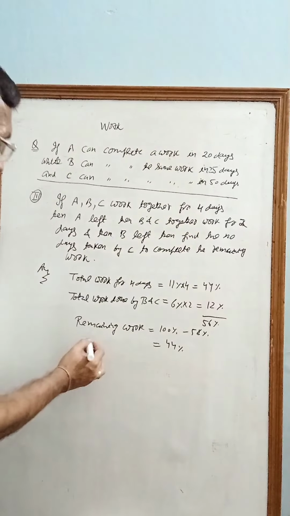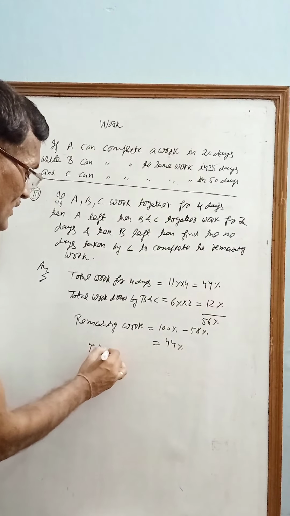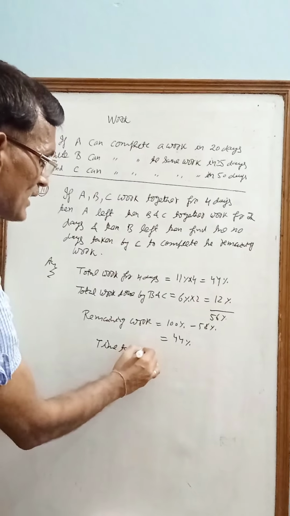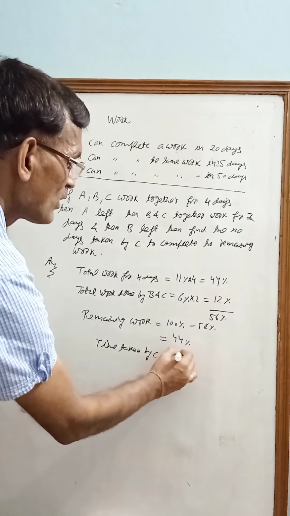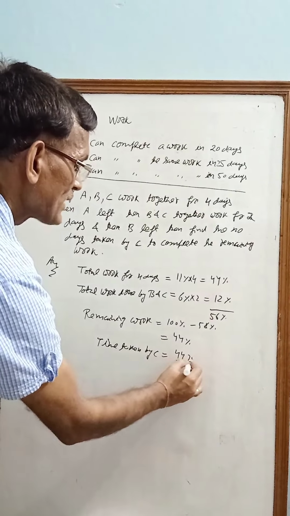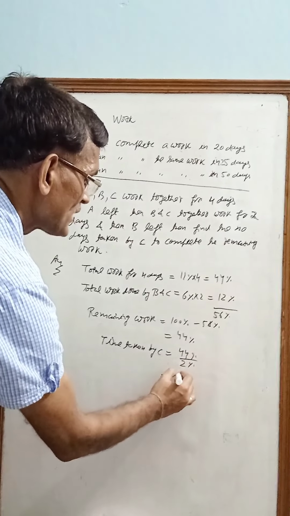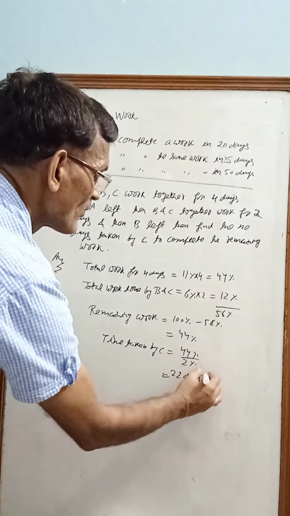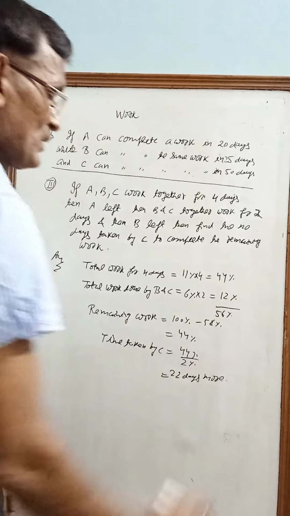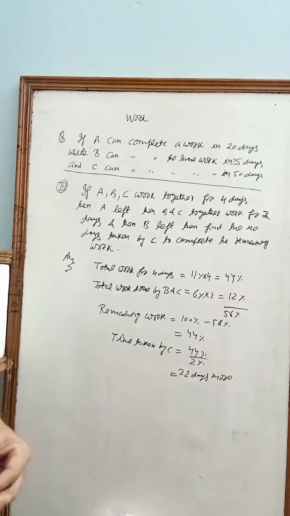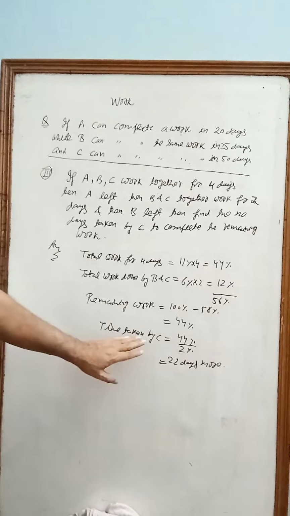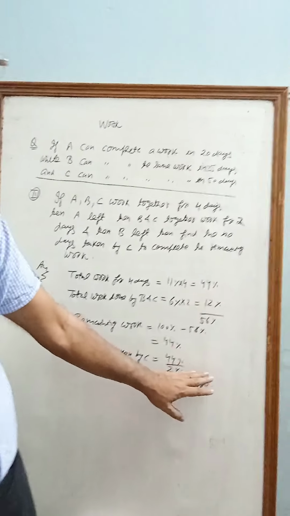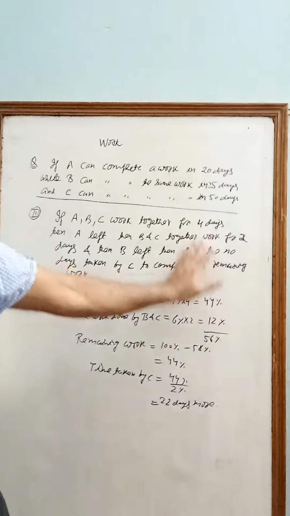So that means time taken by C equals 44% divided by 2%, that is 22 days more. Means in this case C will take 22 days more to complete the whole work.